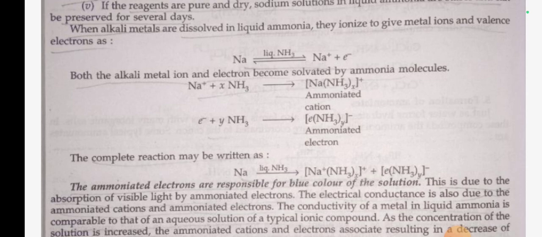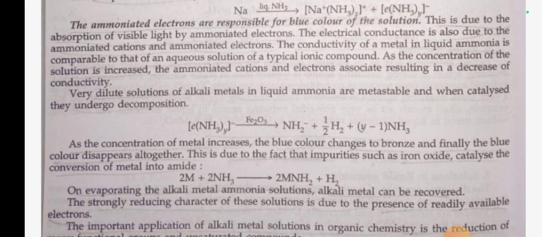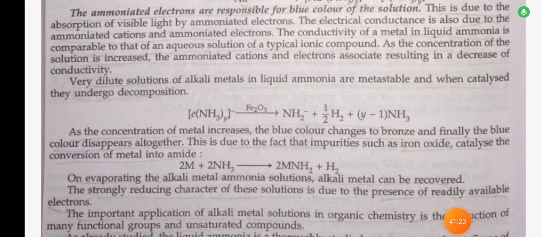The complex reaction may be written as: Na in liquid ammonia gives Na⁺(NH3)x plus e⁻(NH3)y. The ammoniated electrons are responsible for the blue color of the solution. This is due to the absorption of visible light by the ammoniated electron. The electrical conductance is also due to the ammoniated cation and ammoniated electron. The conductivity of a metal in liquid ammonia is comparable to that of an aqueous solution of a typical ionic compound. As the concentration of solution is increased, the ammoniated cation and electron associate, resulting in a decrease of conductivity.